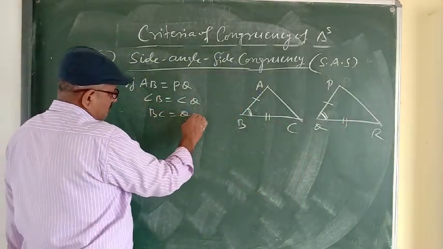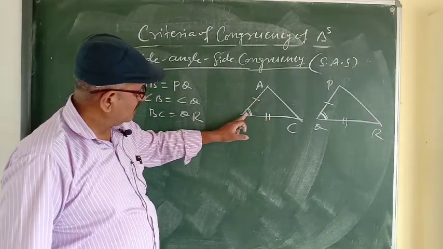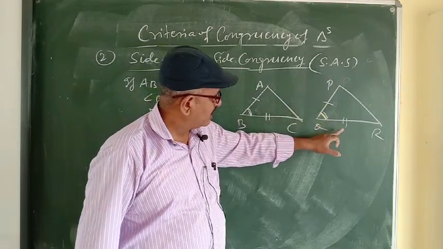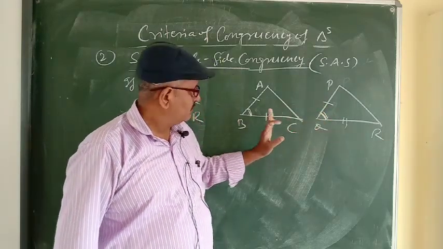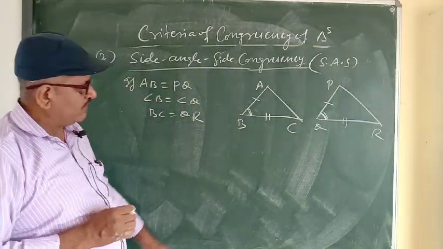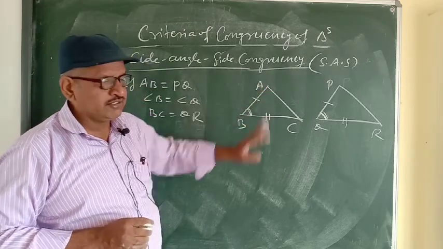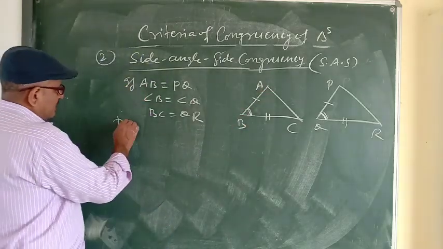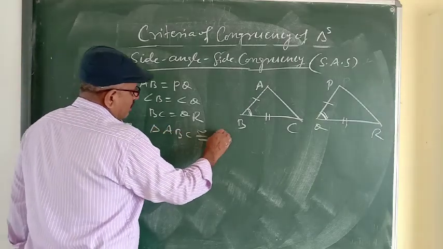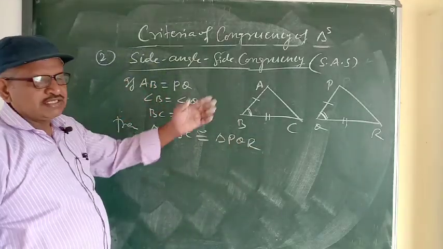So we see that the two sides AB and BC and the included angle B are equal to the two sides PQ and QR and the included angle Q. So if they are equal, we can say that both the triangles are congruent by side angle side congruency. So we can write here that triangle ABC is congruent to triangle PQR by SAS.